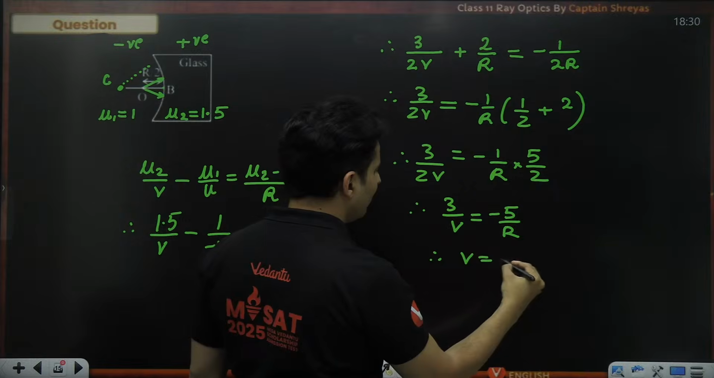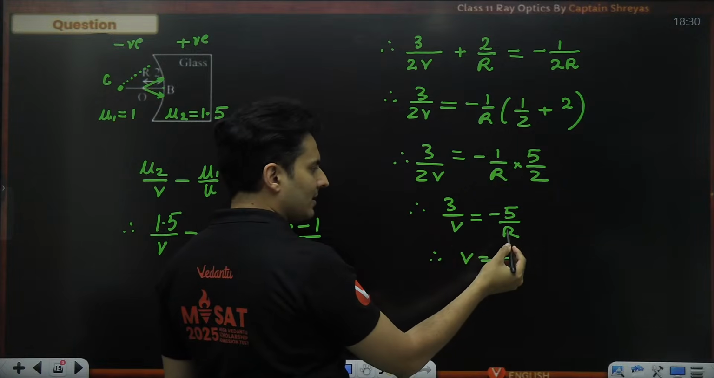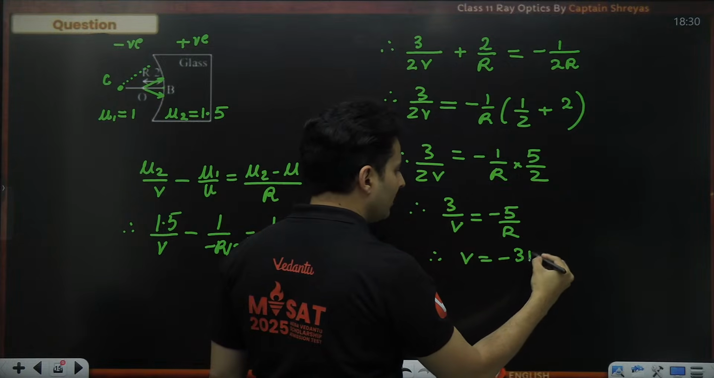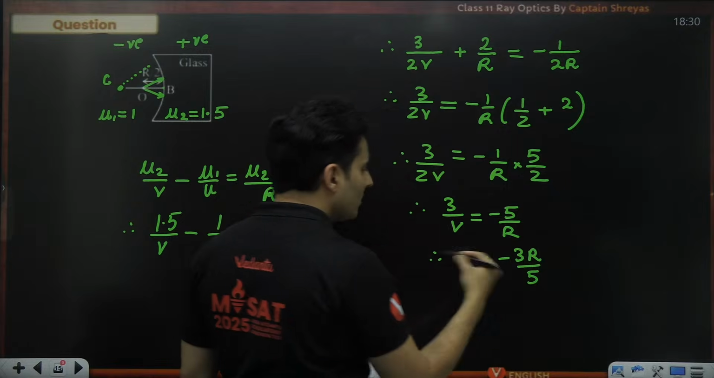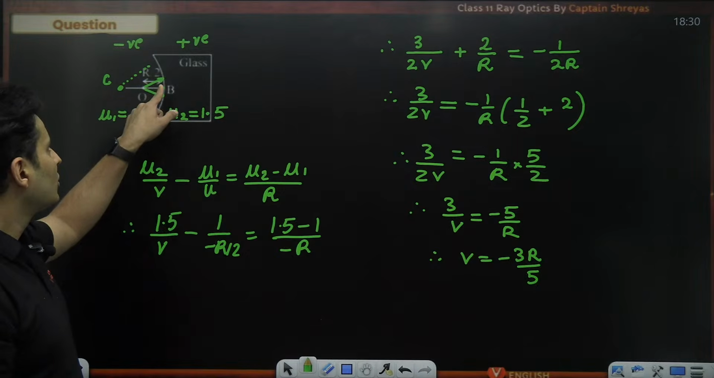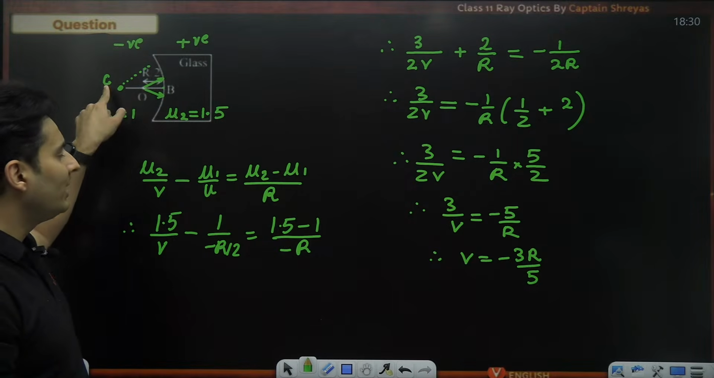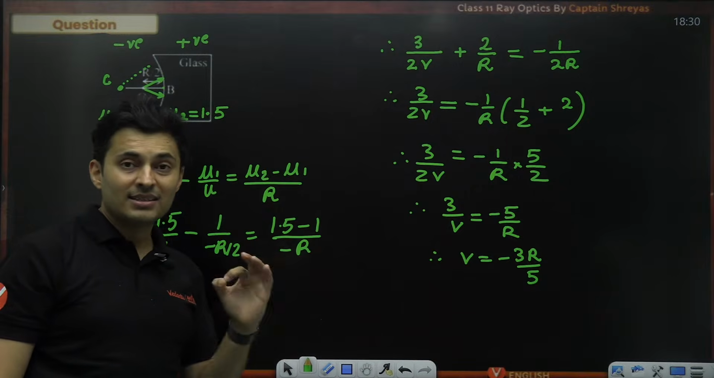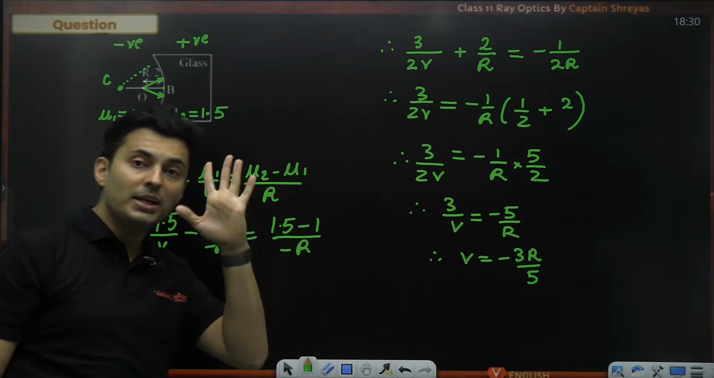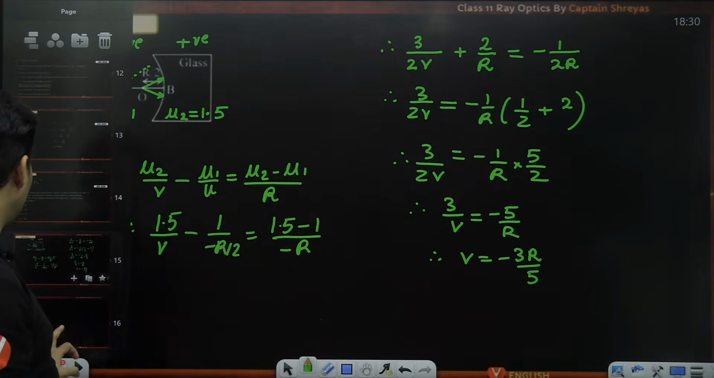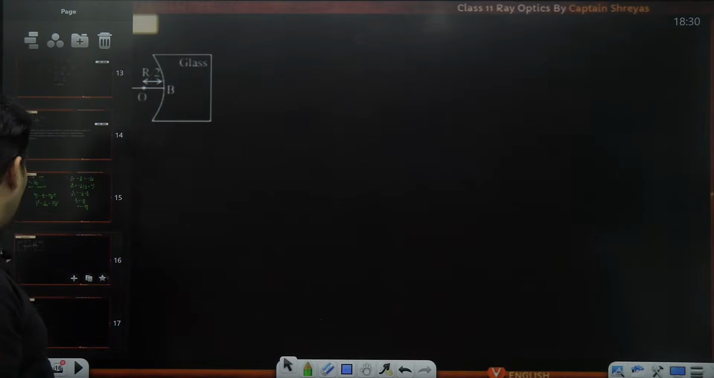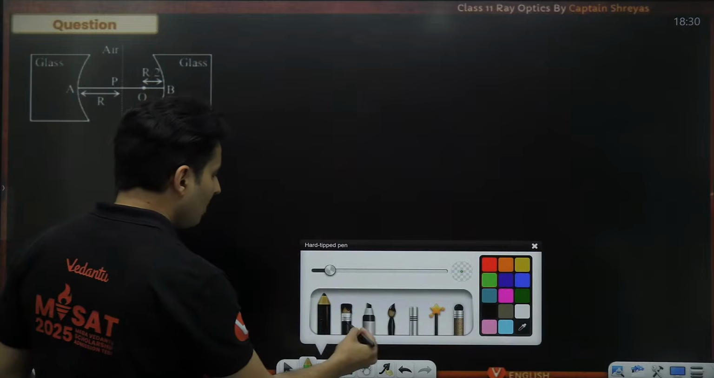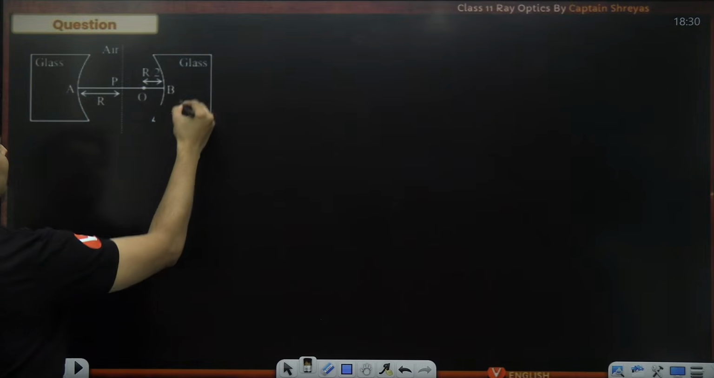Therefore 3 by V is minus 5 by R. Therefore V will be minus R goes on the top with 3 and 5 comes below. So minus 3R by 5. So minus 3R by 5 is from point B. Keep that in mind. Right. Let's do the other part over here now, which is this side.